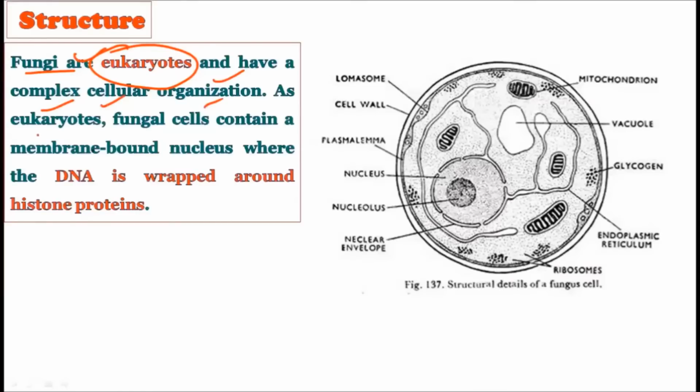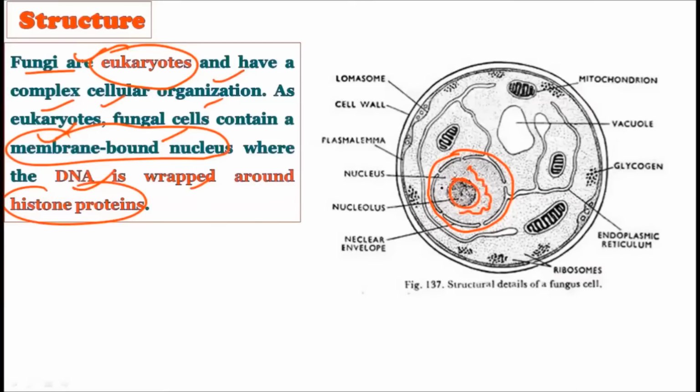As eukaryotes, fungal cells contain a membrane bound nucleus where the DNA is wrapped around the histone proteins. Okay, very very important. See, observe this fungal cell. This is the ultrastructure of the fungal cell. Here you can observe the nucleus. Okay, the well defined nucleus is there, and inside this nucleus we have the nucleolus, and inside this nucleus we have the DNA which is wrapped around the histone proteins.